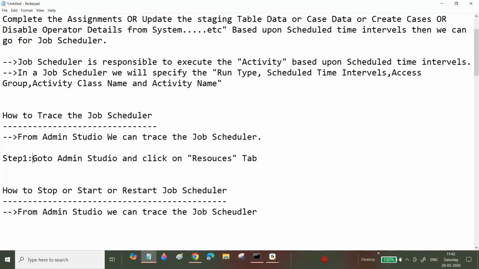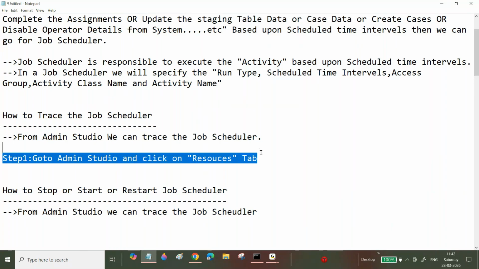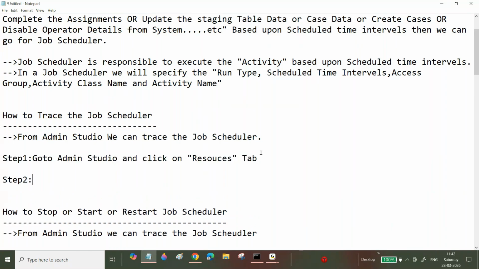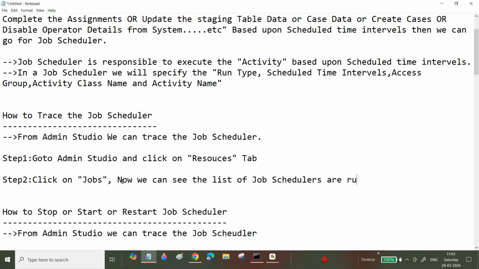Step number two: after that, select Jobs, click on Jobs. Now we can see the list of job schedulers running in our application.